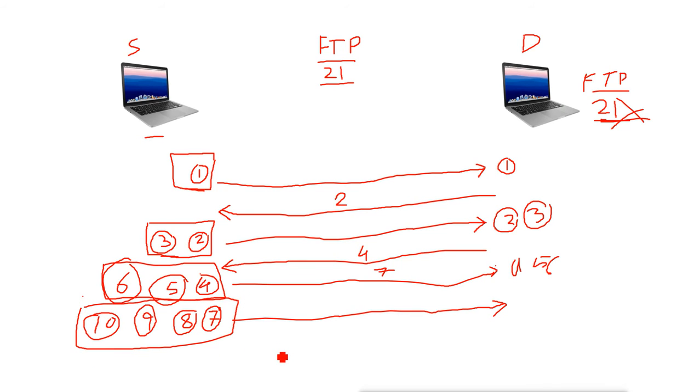Now suppose the destination machine says I received the 7th one, I received the 8th one, I received the 9th one, but I don't receive the 10th one. Like the 4th packet I don't receive. It will send the acknowledgement saying I want 10 because I didn't get the 10. That means the destination machine is not capable of processing 4 packets, the window size of 4. So this source machine will reduce the window size to 3 and send 3 packets. Then it will send 10, 11 and 12.